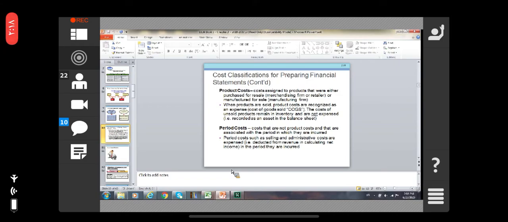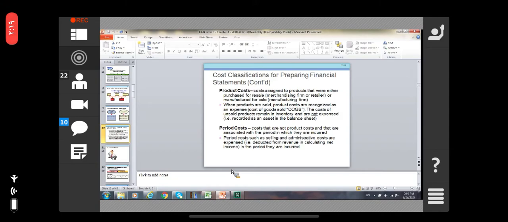It means when products are sold, the product costs are recognized as an expense. The cost of unsold products remains in inventory. Those products which are unsold are then recorded in the balance sheet as an asset.